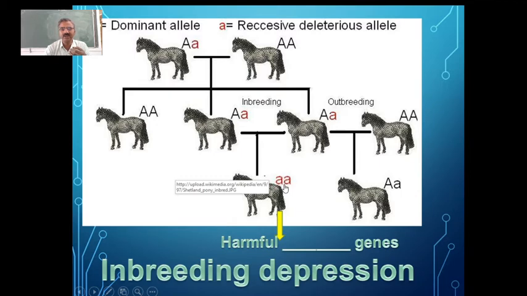These are going to be the harmful homozygous recessive alleles. So both the alleles are the same, they are recessive, because of which we may get the progeny, the young one, with characters which are inferior, which are disadvantageous.